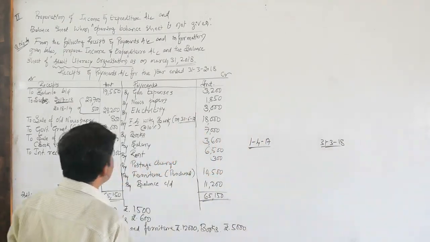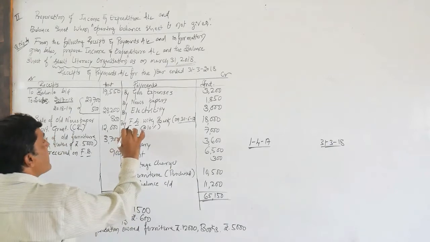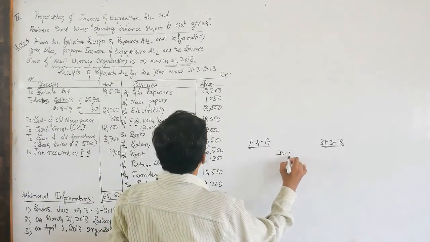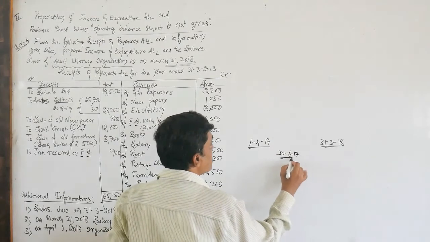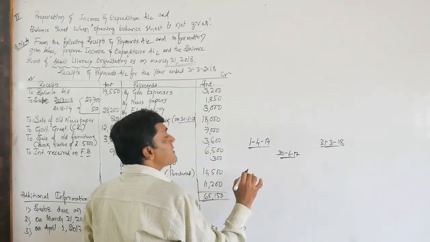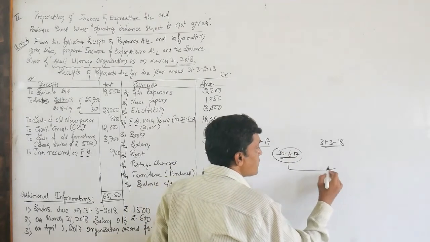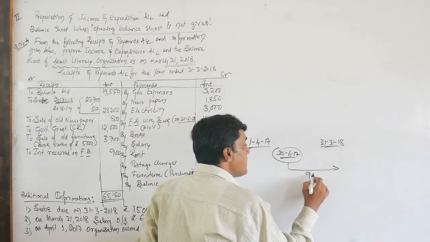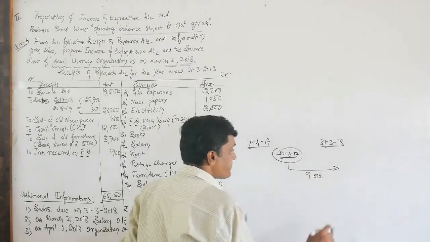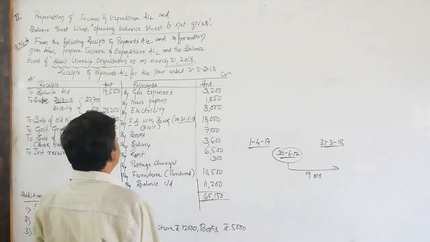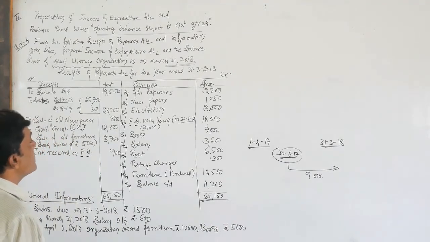In between, they have invested the money as an FD with the bank on 30th June 2017. So the deposit starts with this date. From this date to the year end is 9 months. The duration of the FD in the current year is 9 months. So here we need to ascertain the interest.